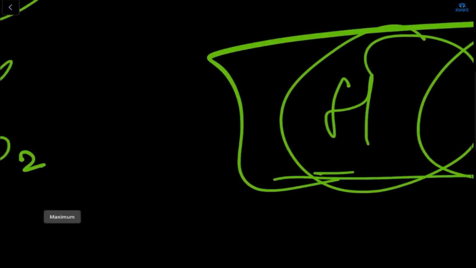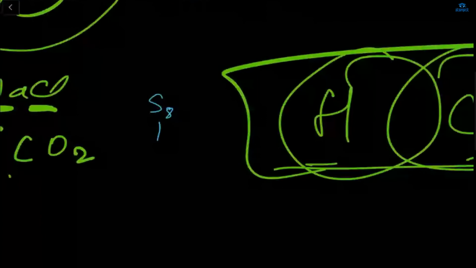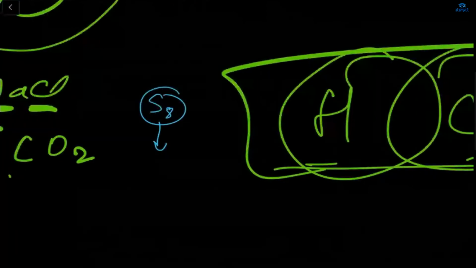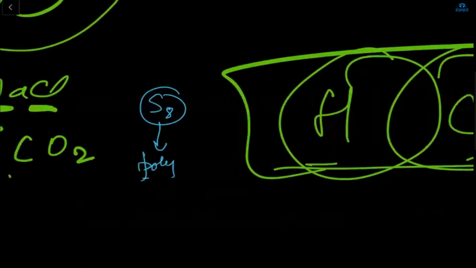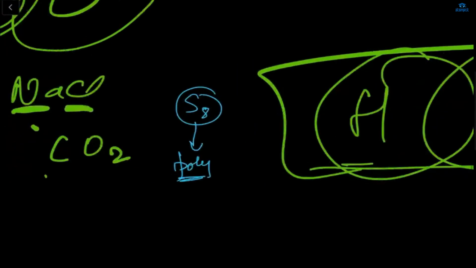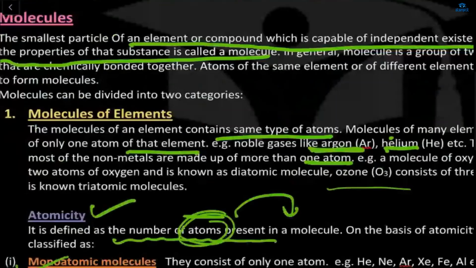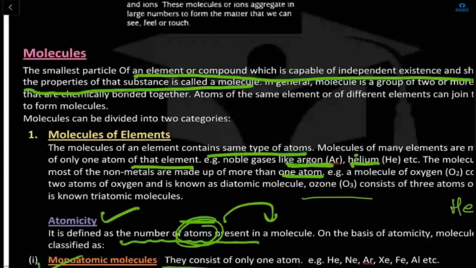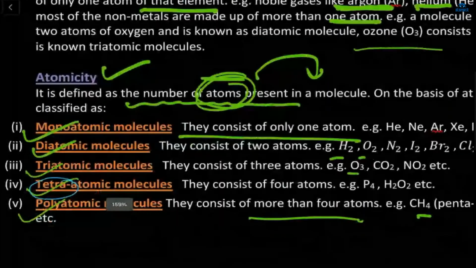If I'm writing, let's say, S8, sulfur 8, it means this is poly, right? Because atoms present are more than 4, so that's why it's poly. So these are the atomicity. You have to go through these notes, Shazan, okay?